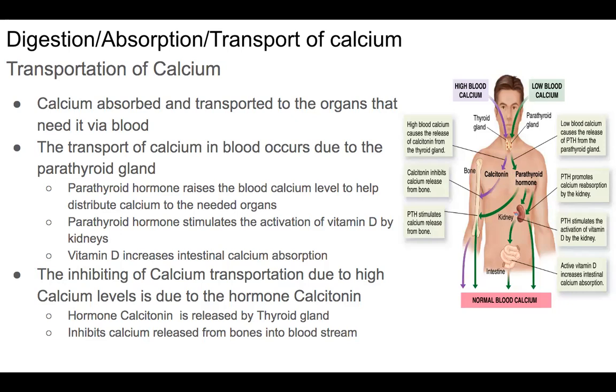The inhibition of calcium transport is due to high levels of calcium, and the hormone calcitonin is released by the thyroid gland, which inhibits calcium released from bones into the blood system.